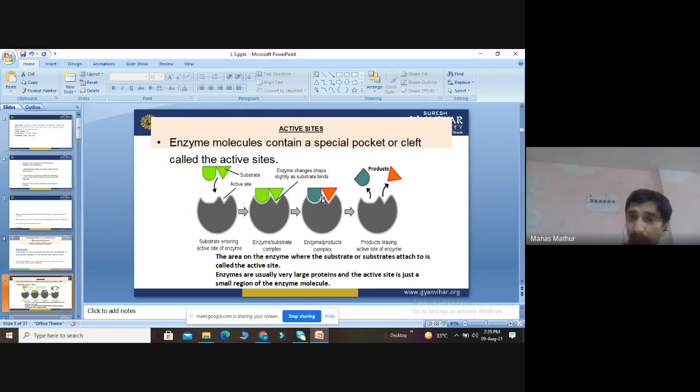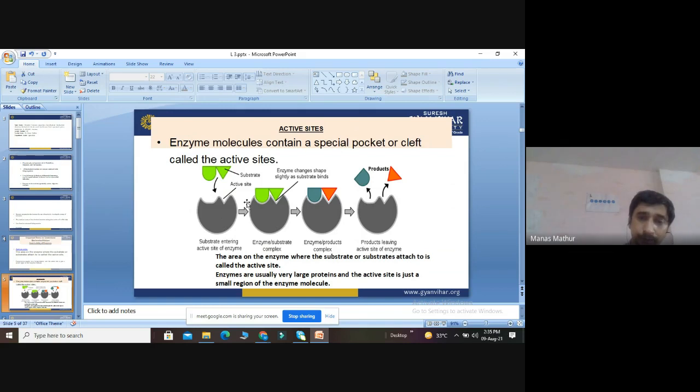After going through all the reactions, finally the enzyme will yield some products. So this is called the enzyme-substrate complex. It is then the enzyme-product complex. Finally, the products leave the site of the enzyme. So it is a very simple method.